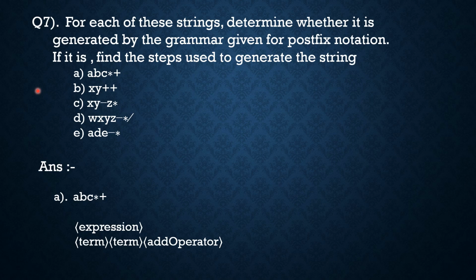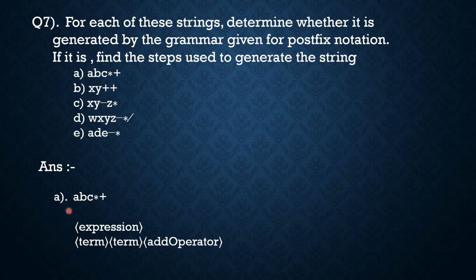Now the seventh question: for each of these strings, determine whether it is generated by the grammar given for postfix notation. If it is, find the steps used to generate the string. First is ABC star plus, second one is xy plus xy minus z, third is yxyz minus, and fourth is ade minus.